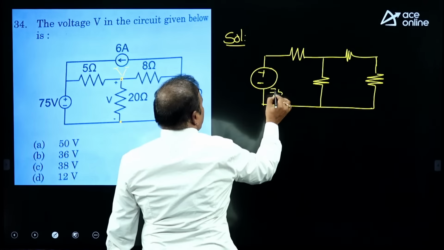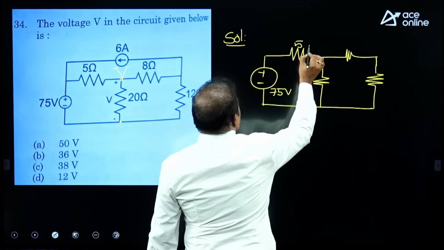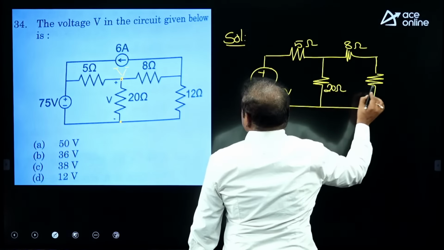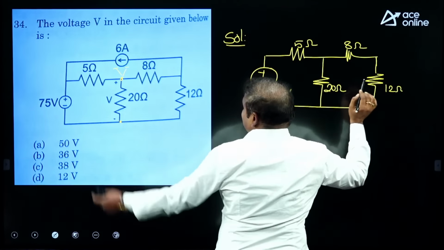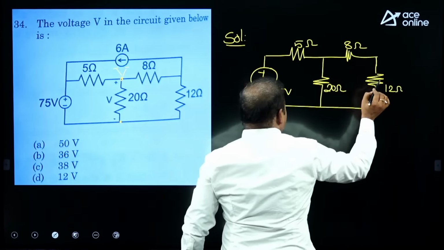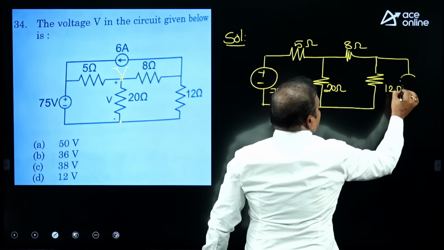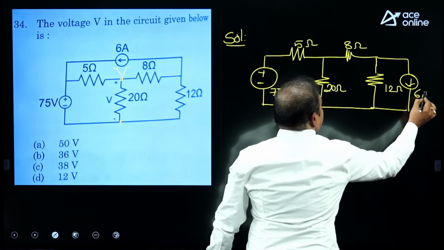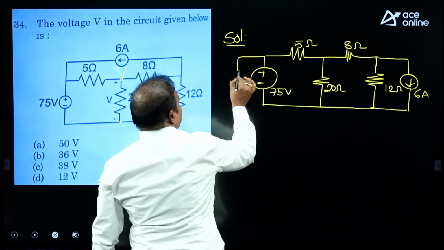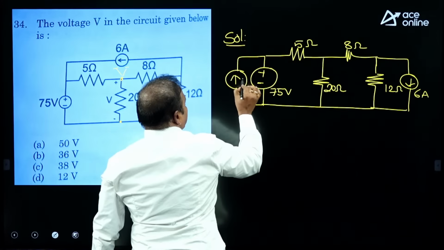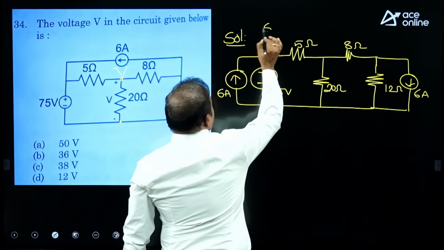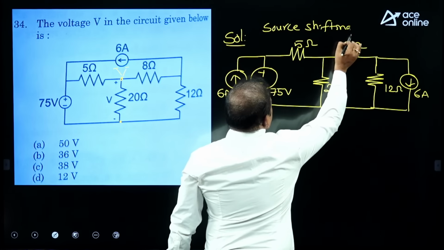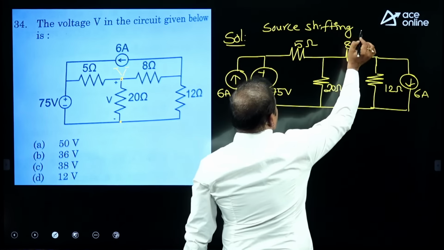This is 75 volts, 5 ohms, 8 ohms, 20 ohms and 12 volts. Whatever the ideal current source, by taking the source shifting, you will get the 6 amperes current source here as well as a 6 amperes current source here, by taking the source shifting concept. Otherwise, you need to consider the 2 unknown values.